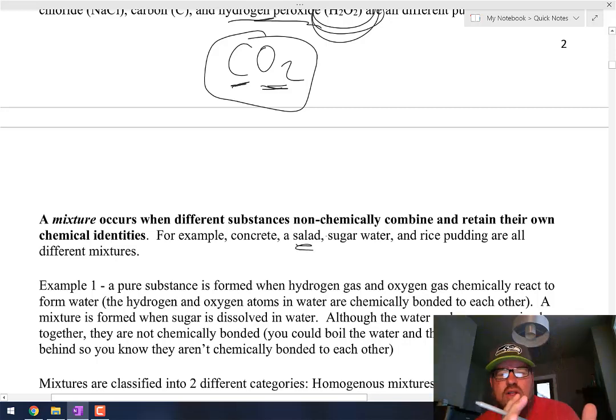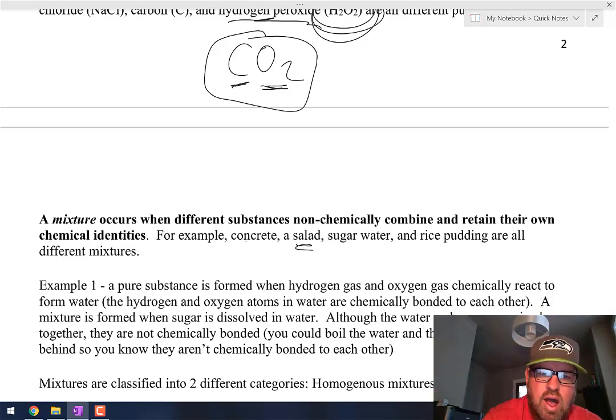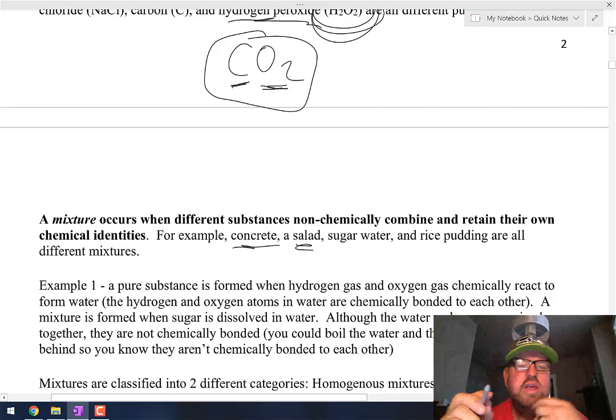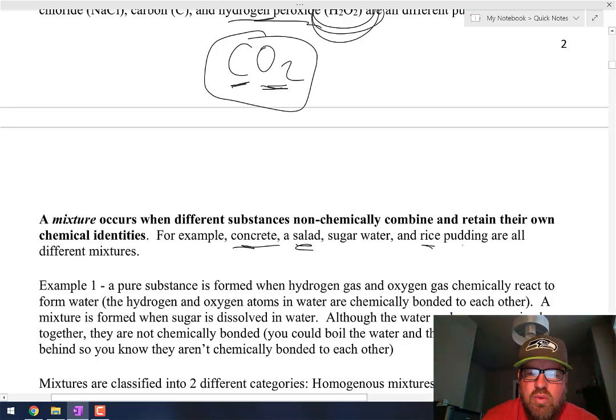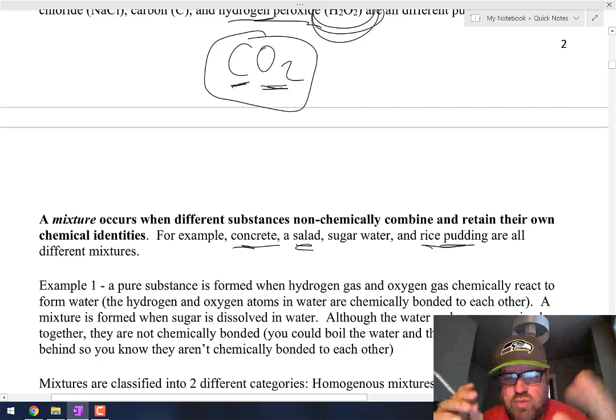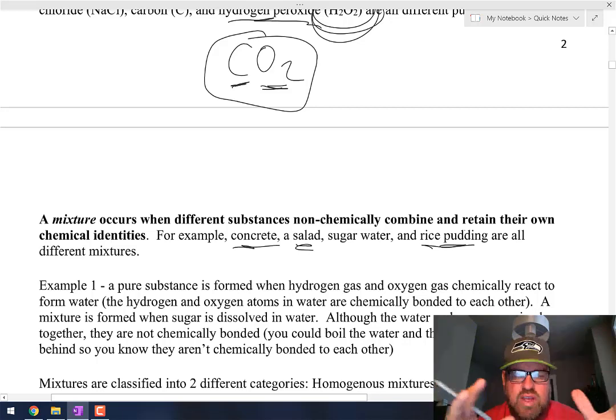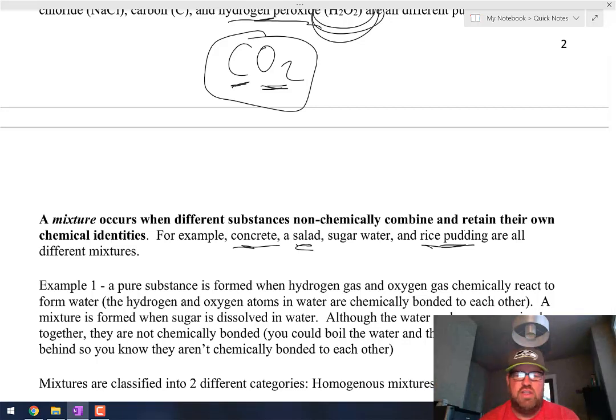I could put some more croutons or some onions, gross, on my salad. Concrete is a mixture of rocks and sand and pebbles and the actual concrete substance itself. Rice pudding is a combination of rice and milk and cinnamon and a whole bunch of different things all mixed together. But you can change all of those things. If you taste something and think, ooh, that's not sweet enough, you add a little bit more sugar. Or in rice pudding, if it doesn't have enough cinnamon in it, you add some more cinnamon. See how with a mixture, they can vary from one sample to another.